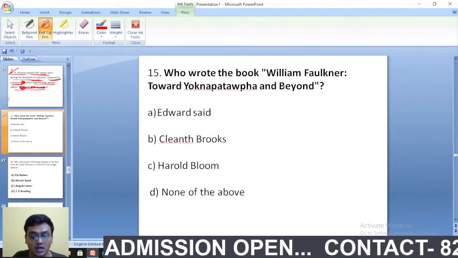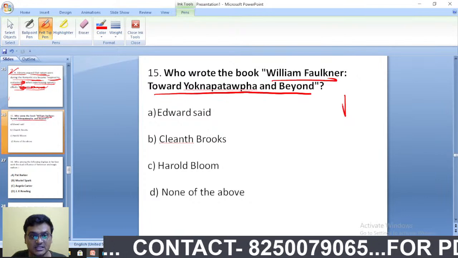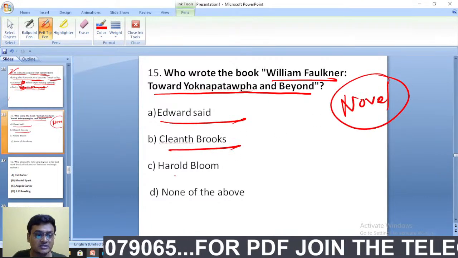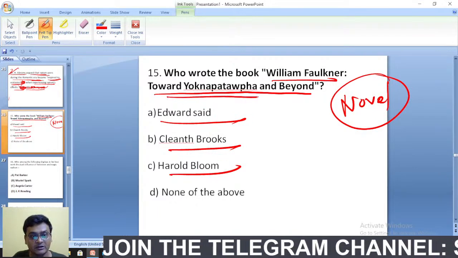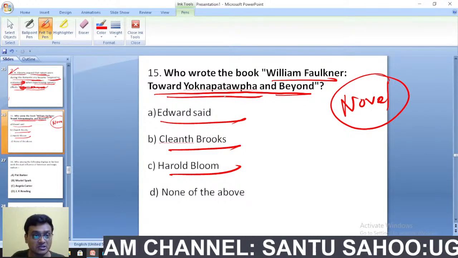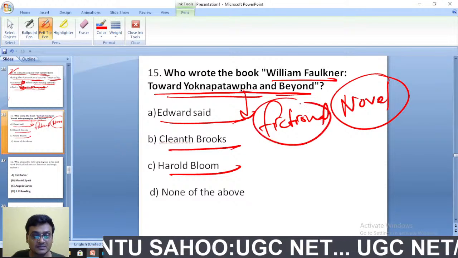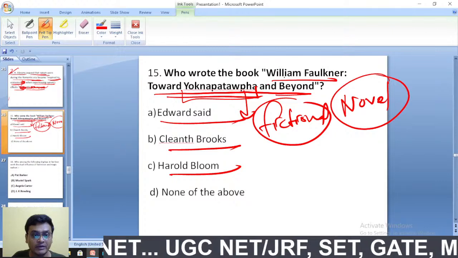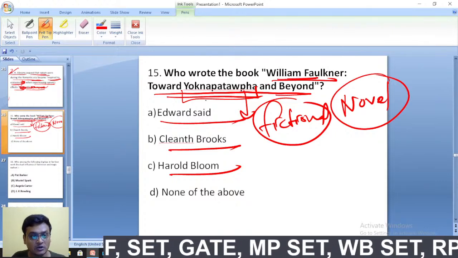Who wrote the book called William Faulkner: Toward Yoknapatawpha and Beyond? This is a novel. Options: Edward Said, Cleanth Brooks, Harold Bloom. Do you know that William Faulkner's novels were based on a fictional setting? The fictional setting of his novels is Yoknapatawpha by William Faulkner. William Faulkner created this fictional place called Yoknapatawpha.